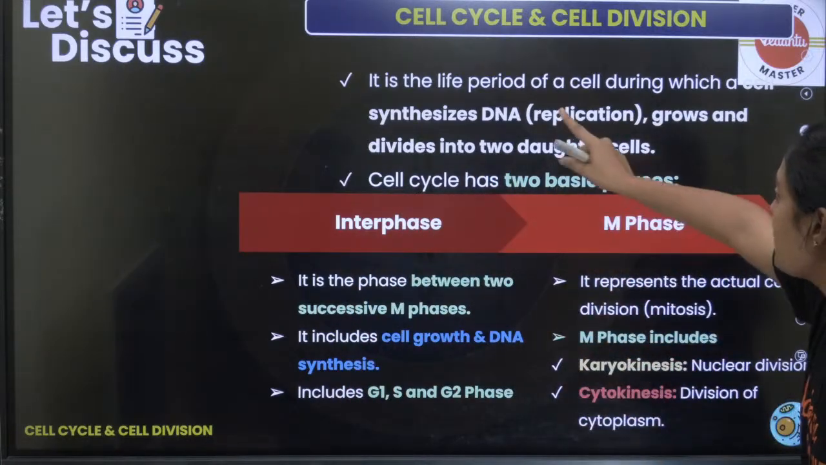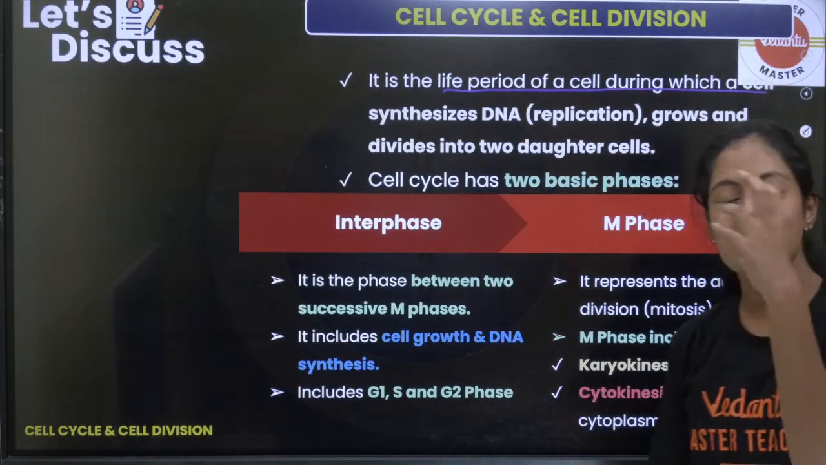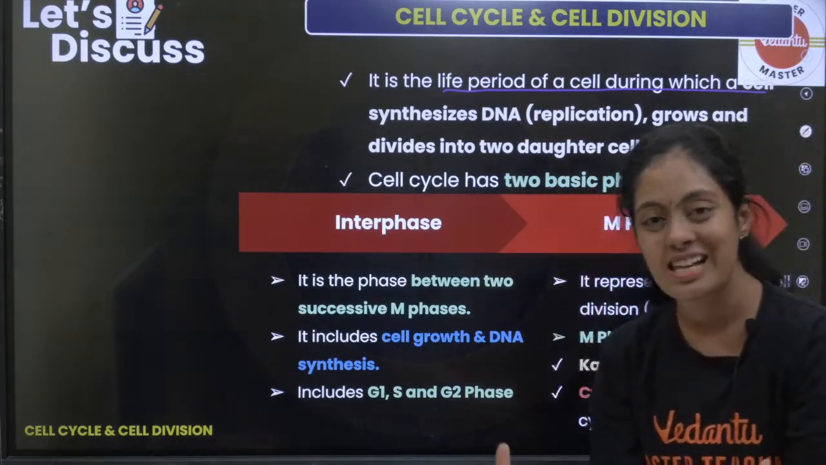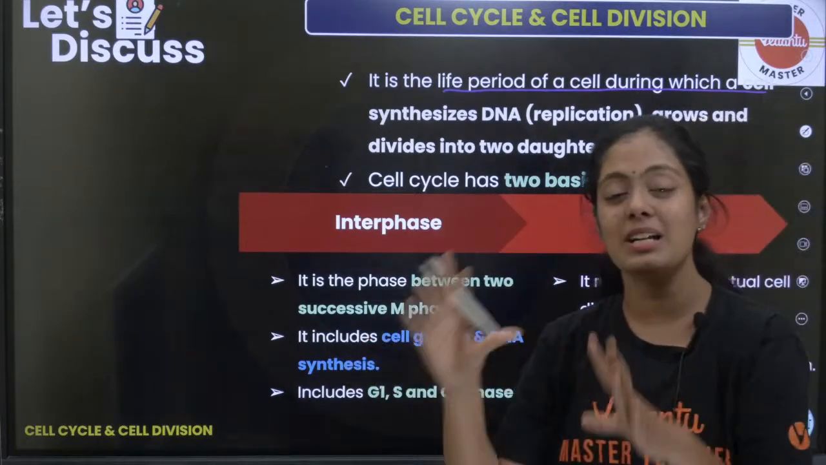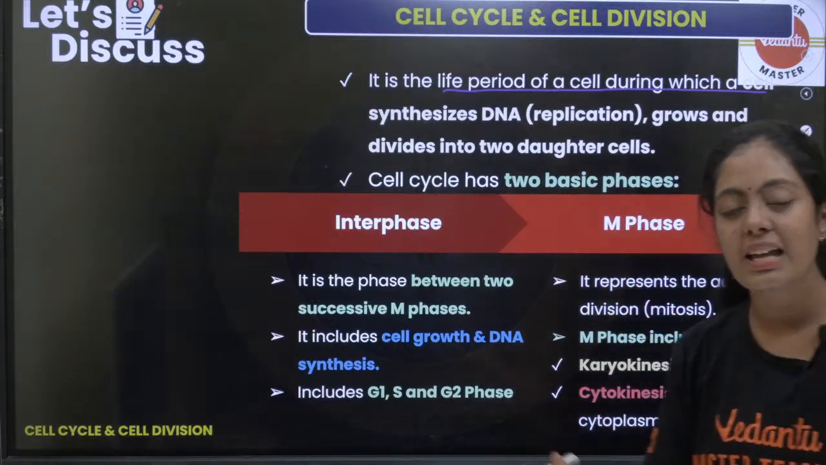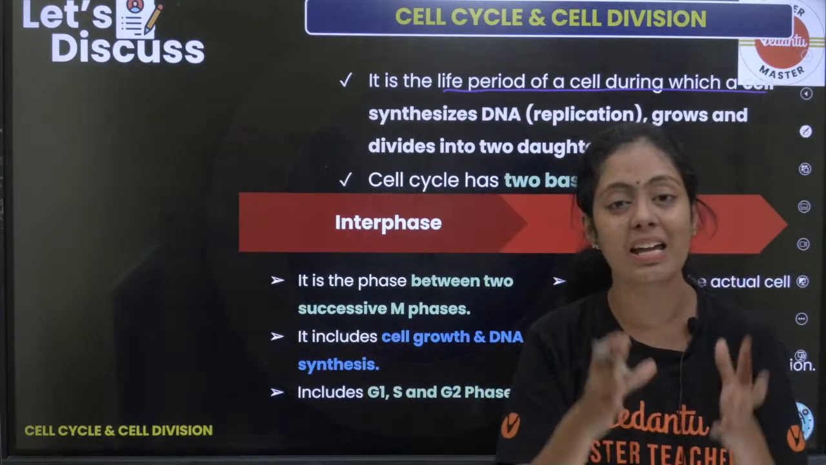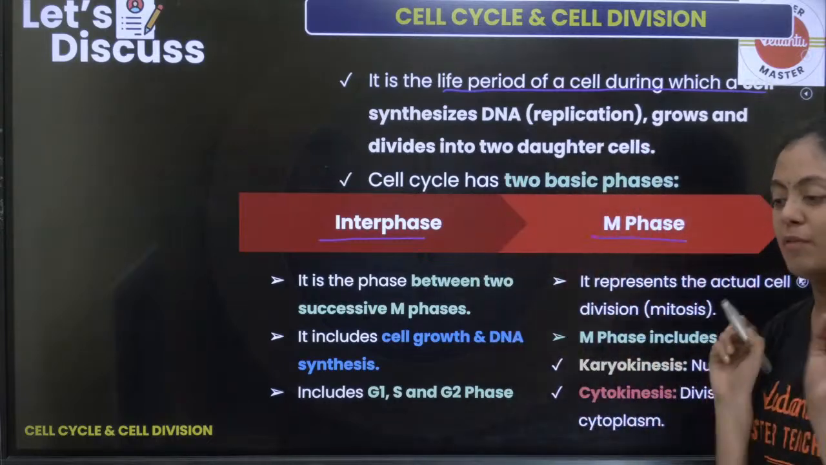It is a life period of a cell during which a cell synthesizes DNA, it grows in size, it undergoes division and finally at one stage it will die. That is what we call the cell cycle. In this cell cycle there are two important events: one is interphase and the other is M phase.